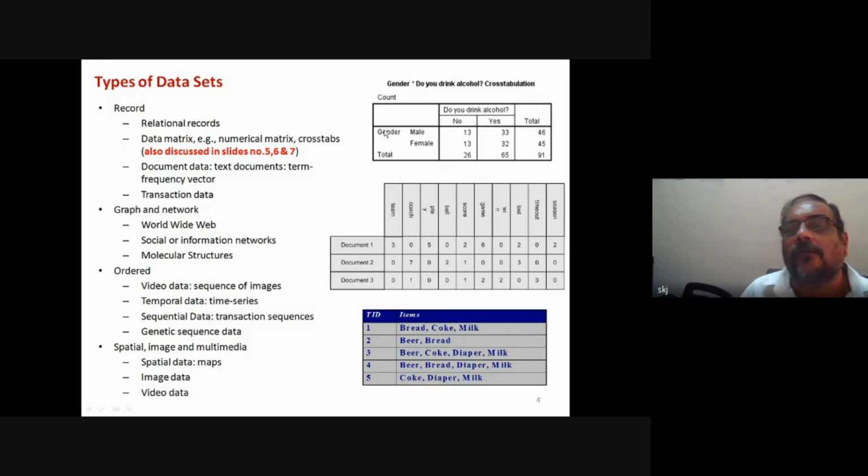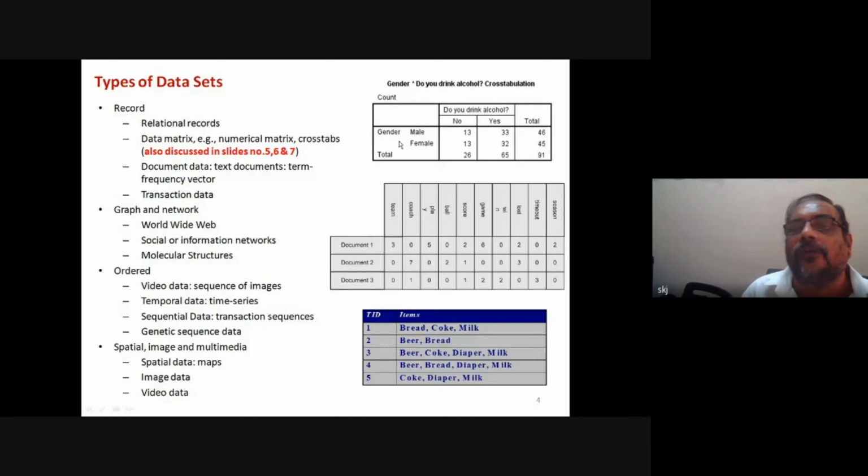So on the row side we have the gender variable, or gender attribute we can also say, and here on the column side we have the question: do you drink alcohol? The values are yes and no. So we have this 2 by 2 matrix with 13, 33, 13 and 32. In the last row and last column we have total values.